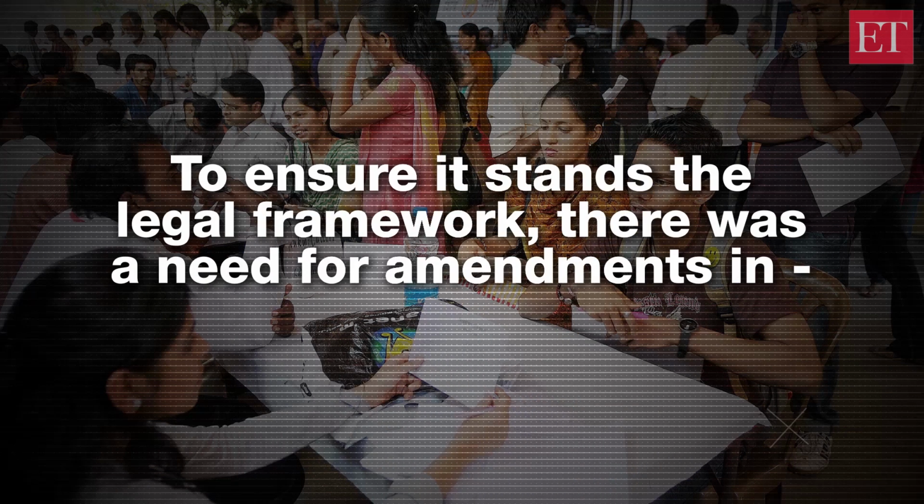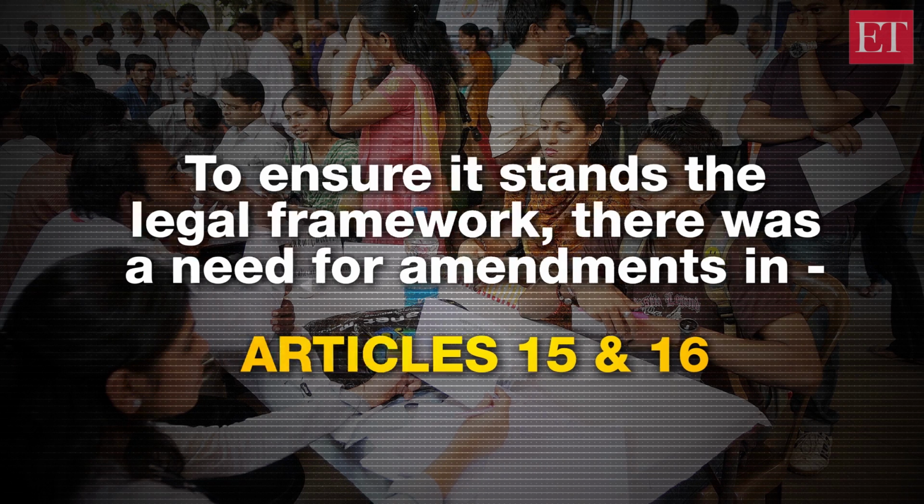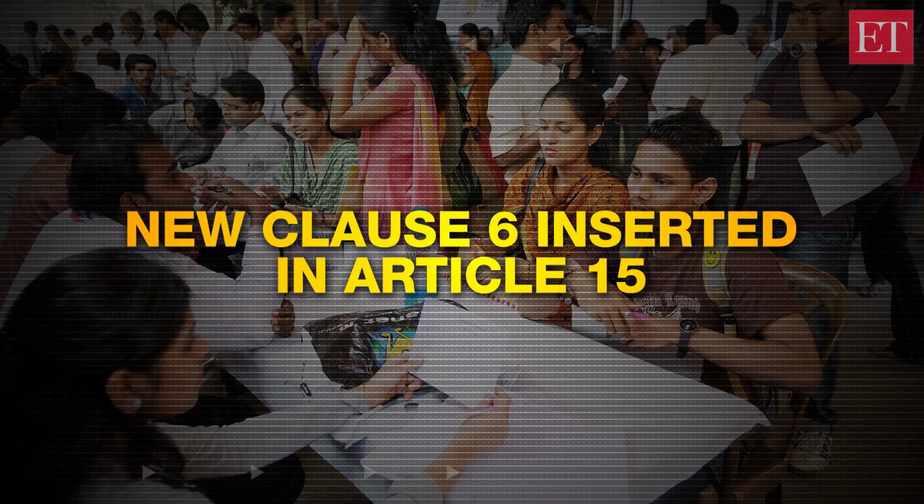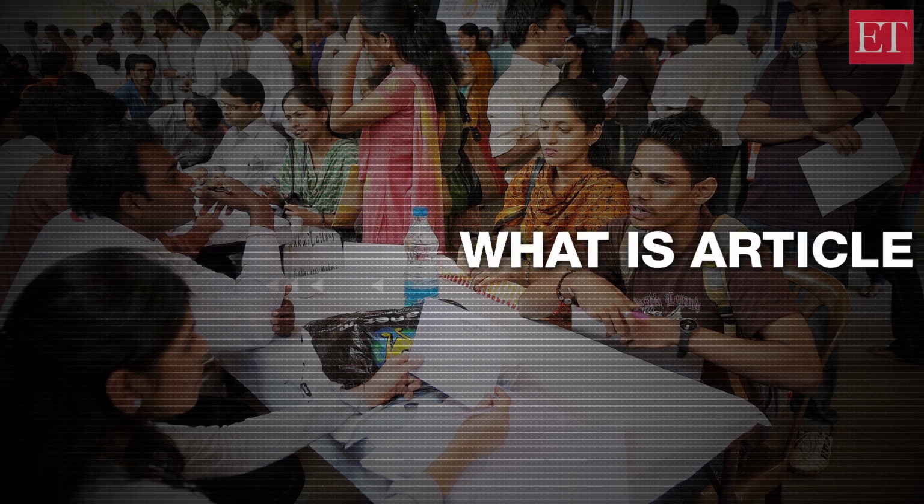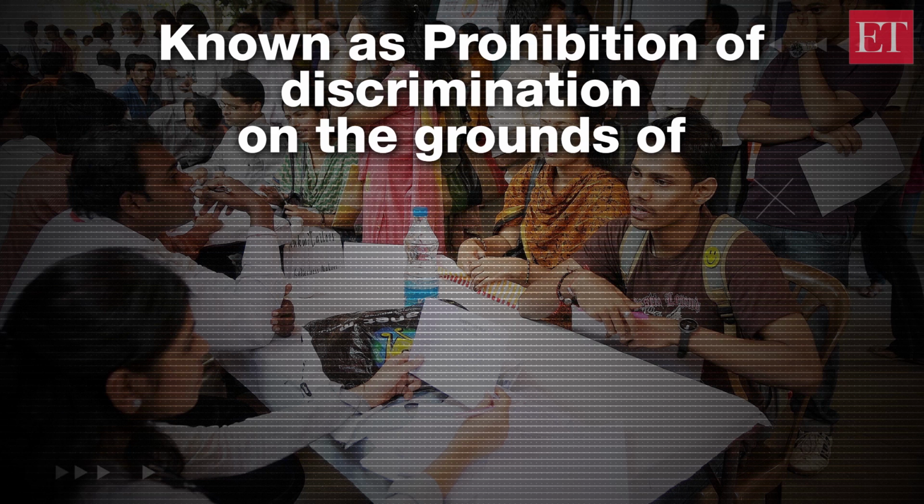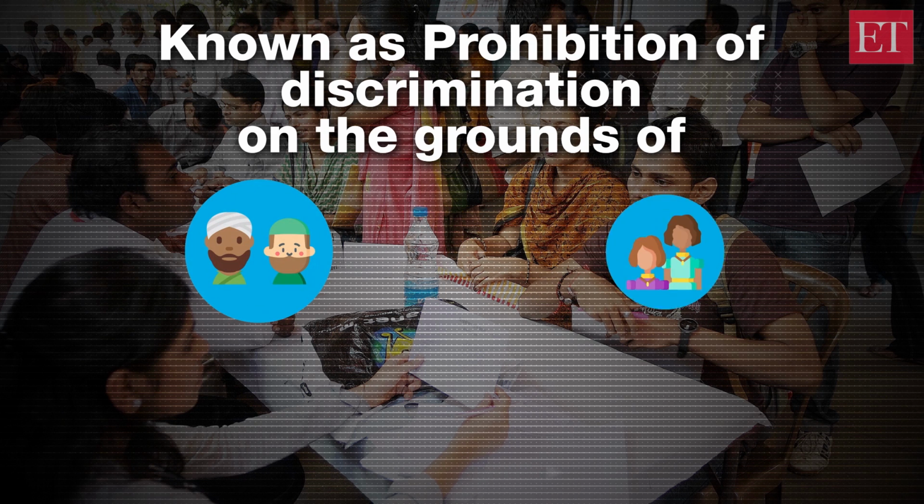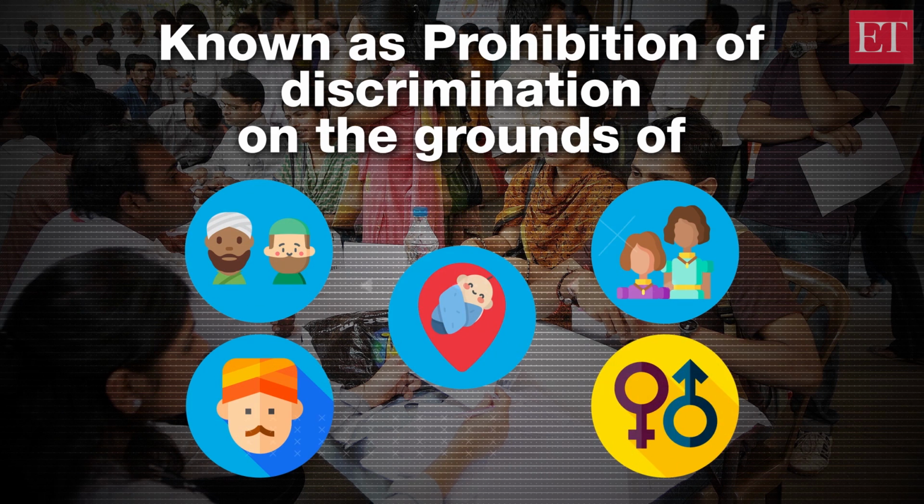To ensure it stands the legal framework, there was a need for amendments in Articles 15 and 16. A new Clause 6 is inserted in Article 15. What is Article 15? It is known as the prohibition of discrimination on the grounds of religion, race, caste, sex, or place of birth, which mandates all such discriminations as illegal.